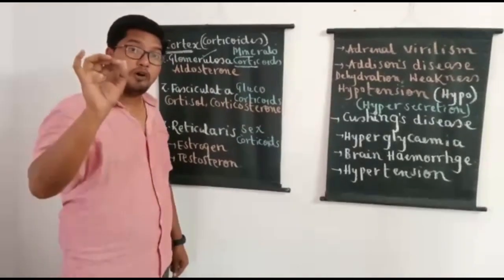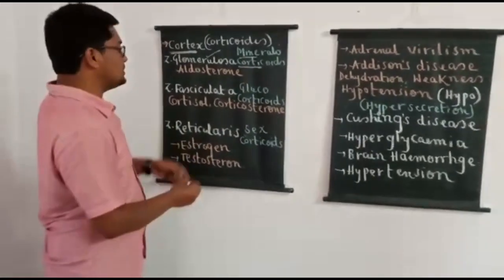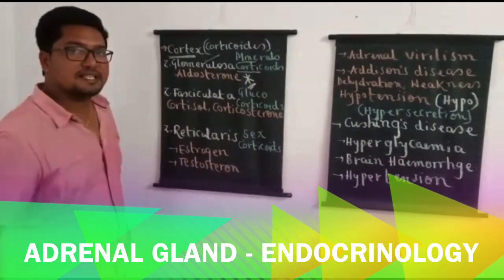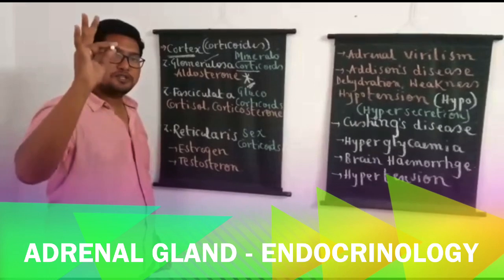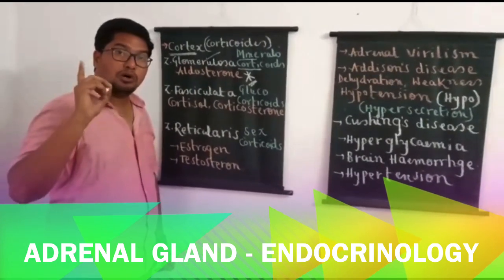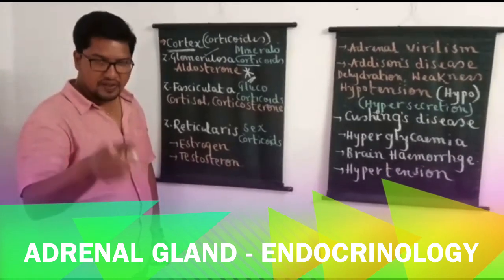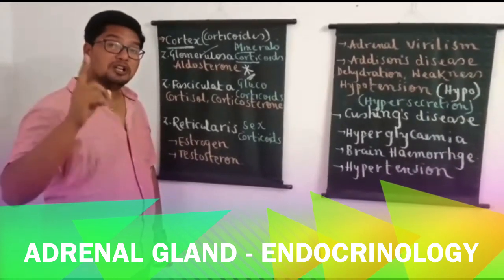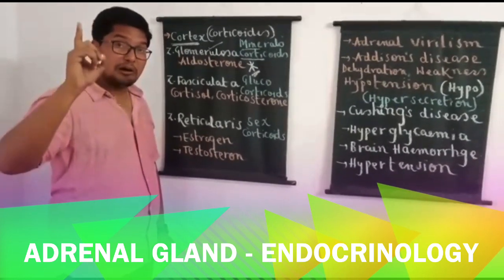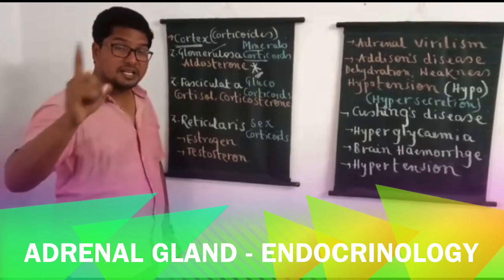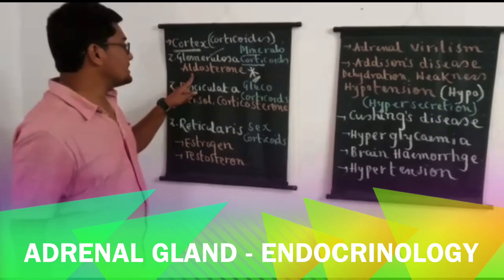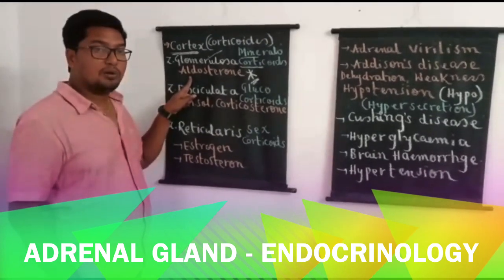Mineralocorticoids are the group of hormones, but in this group, the most abundant and most important hormone is aldosterone. So that's why students should remember, aldosterone is the principal mineralocorticoid. And if you remember, aldosterone is essential for the absorption of sodium from the wall of DCT and also from wall of the collecting duct at the time of urine formation. So that's why aldosterone is considered to be the principal mineralocorticoid.